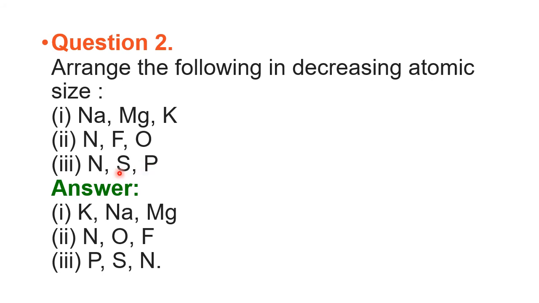Phosphorus is first, sulfur is next, because phosphorus belongs to the 15th group and sulfur belongs to the 16th group. So phosphorus is the largest one. Okay, then comes sulfur. Why is nitrogen last? Because nitrogen is the first member of the 15th group, which is the smallest one. Therefore, it comes at the end. So among the three given in the question, phosphorus is largest, next comes sulfur, last comes nitrogen.